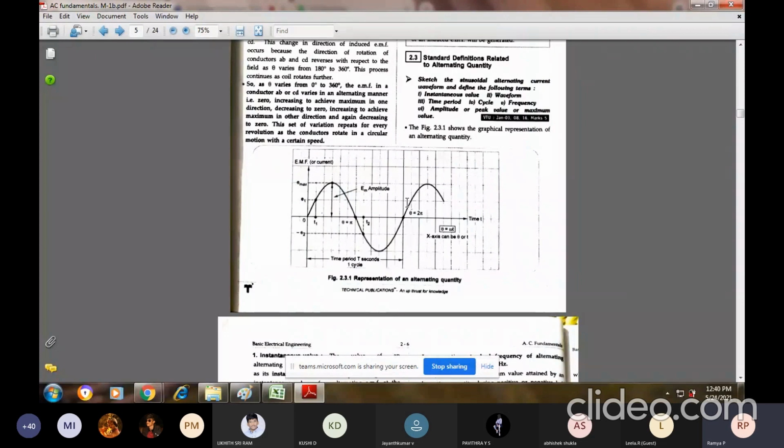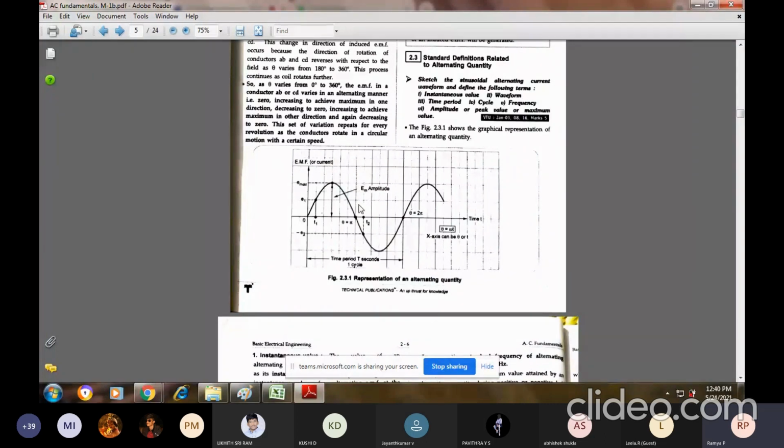Even this particular waveform can be noted in the form of a table. At time t equal to 0, 1, 2, 3, 4, 5, 6, go on writing the time. And when t is equal to 0, what is my value? When t is equal to 1, what is my value? At 2, what is my value? I can have the tabular column also. So you are going to note down the readings from the meters in the table, and then you are going to plot the waveform.